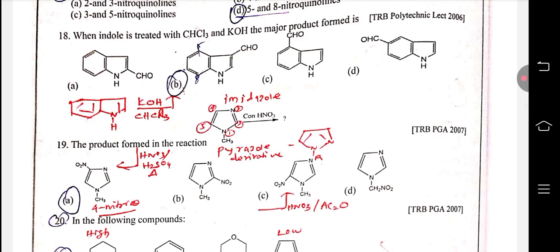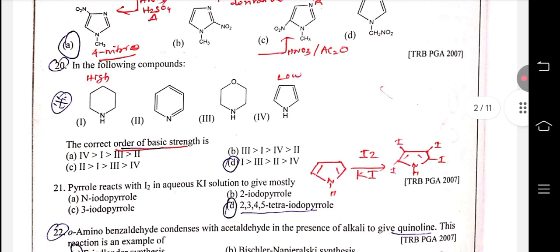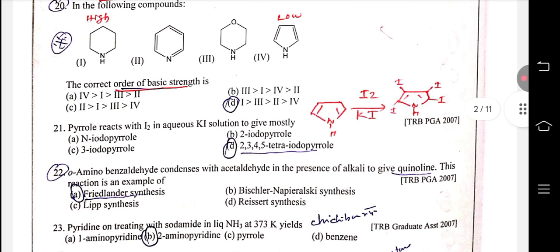19. The product from the reaction. So imidazole with concentrated sulfuric acid, nitrating reaction, 4-nitroimidazole வரும். அதுவே நம்ம அசிட்டிக் ஆன்ஹைட்ரைடு போடும்போது நமக்கு 2-nitroimidazole வரும். In the following compounds, the correct order of basic strength, already நம்ம சொன்ன மாதிரியே, first one is high, thiophene is a, pyrrole is low. Therefore 1, 3, 2,